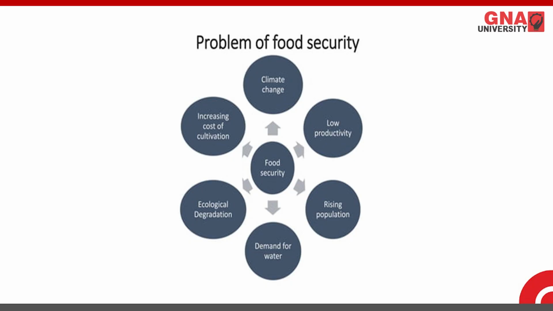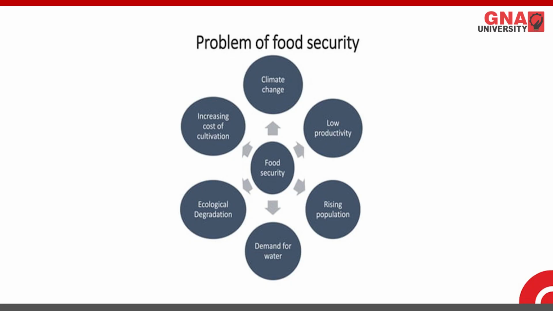Low productivity. Still, we are not at the level where we can produce a very good yield from farming. Rising population. This is one of the major factors for food, because the population is growing, so demand is growing. Demand for water, because sometimes water is not available for irrigation as well.